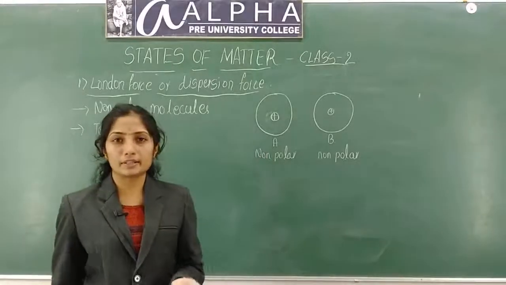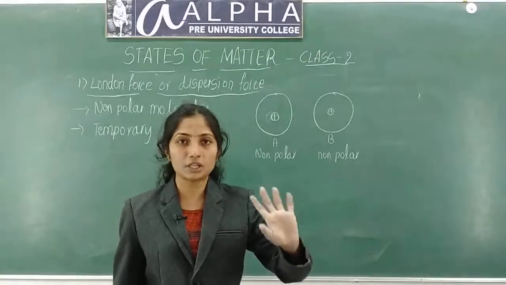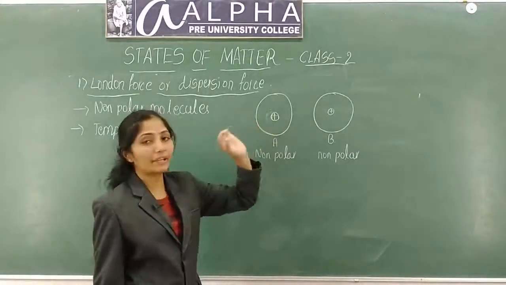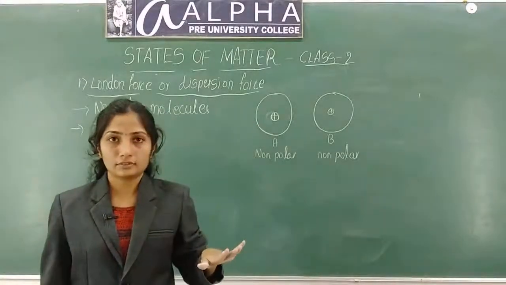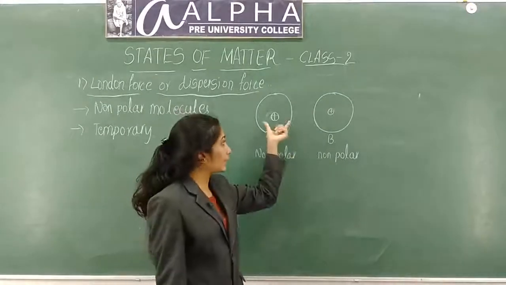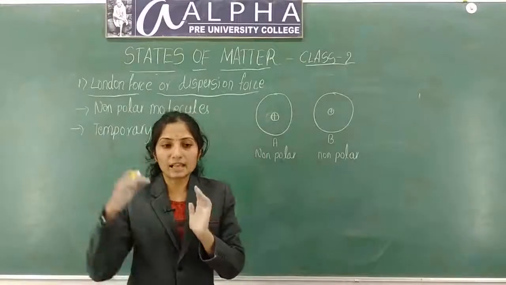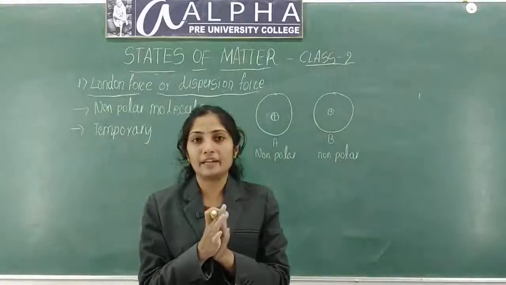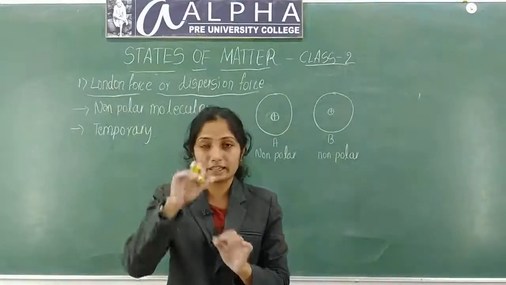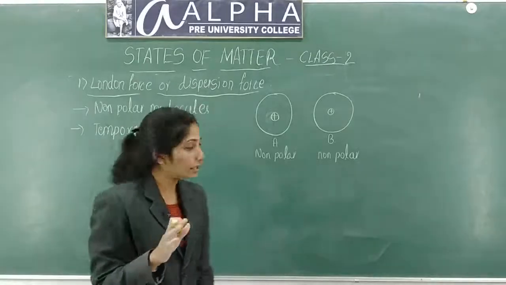Due to some reasons, by applying a magnetic field or electric field, or due to some drastic condition, what will happen? One of these will become polar. Any one of these, due to some drastic condition, the non-polar one gets converted to polar. For example, if I apply an electric field, the electrons possess a negative charge. So what will happen?